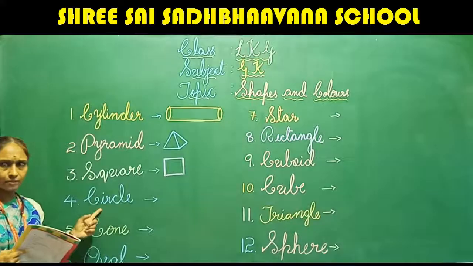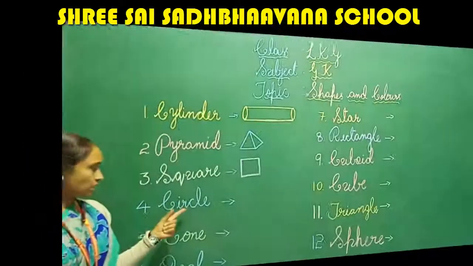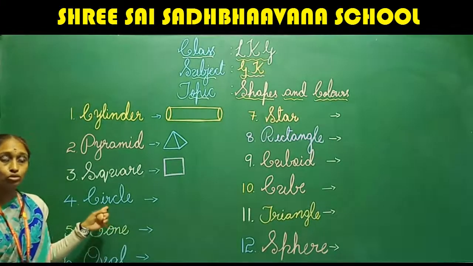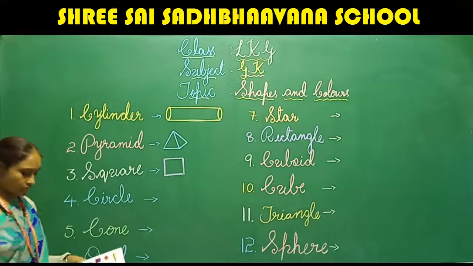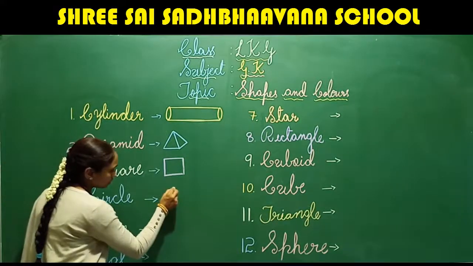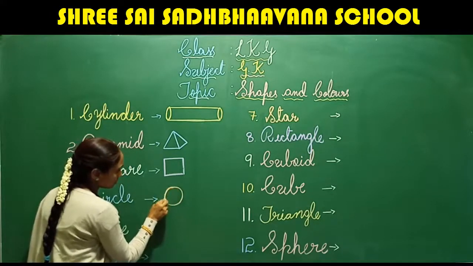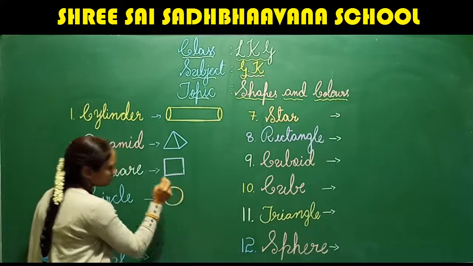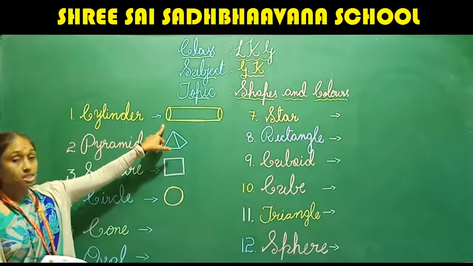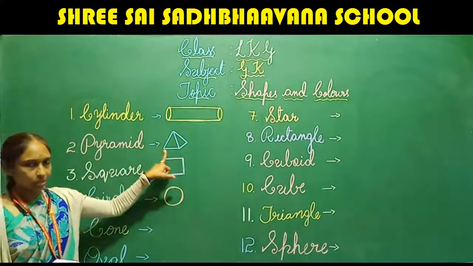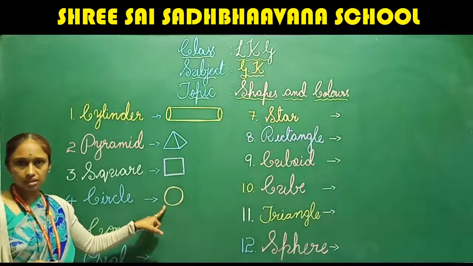What do we have next? We have circle. Do you know how to draw circle? Yes. The circle should be written like this. Okay. This is circle. Okay. First one is cylinder, pyramid, square, and this is circle.